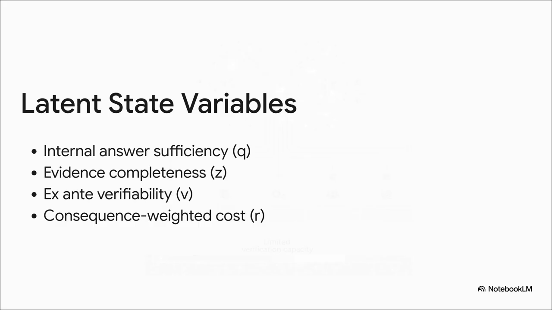Did the prompt give enough context? Third, ex ante verification. How easy will it be to spot a mistake? And check out R at the bottom, the consequence-weighted reliability cost. Look, an AI writing a cute poem has a super low consequence cost. An AI diagnosing a rare disease, massive cost. The system absolutely has to know the difference.